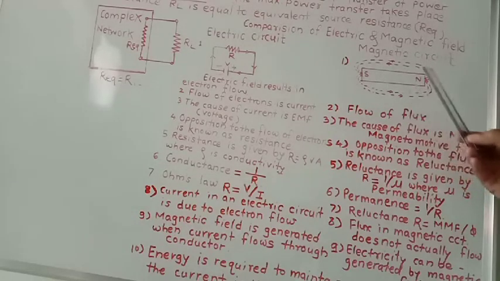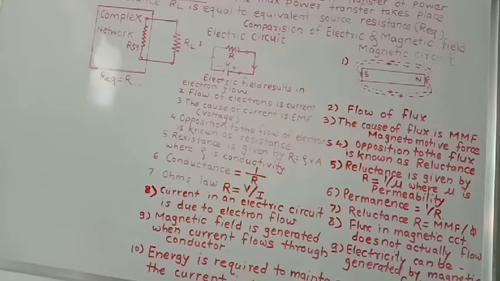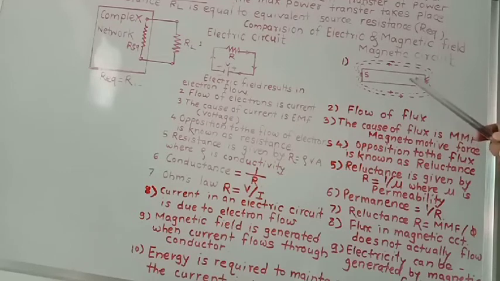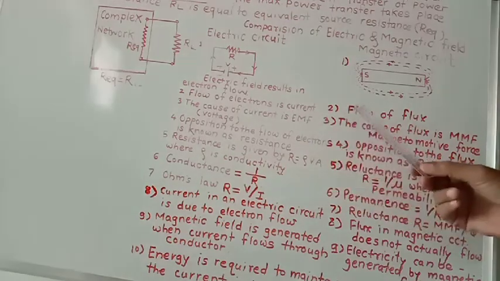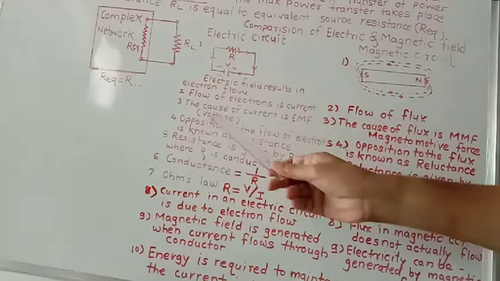This is a bar magnet having two poles, south and north. Suppose there is a magnet, then around this magnet a magnetic field is created due to magnetic lines of force. These magnetic lines of force are called flux. Then, second, the flow of electrons is called current. Here it is the flow of flux.